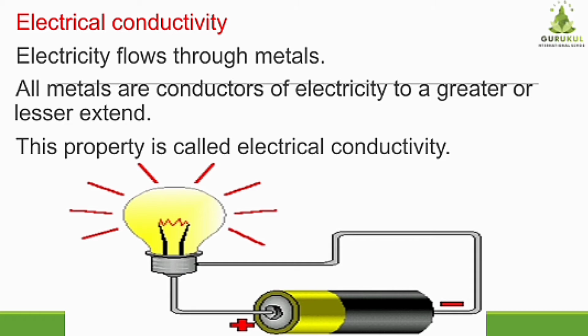Now students, here is one diagram given. In this diagram you can see that a battery is attached to the bulb through wire, right? Now this wire is made up of a metal. Most of the time it is made up of copper wire. Why is it used? Because copper is a good conductor of electricity, and it helps the electricity to flow from one place to another place. This property is electrical conductivity.